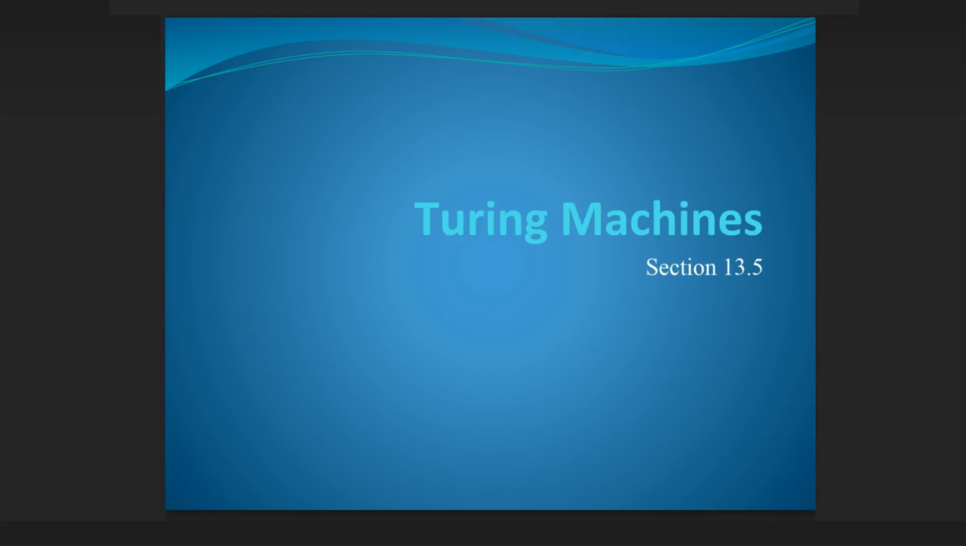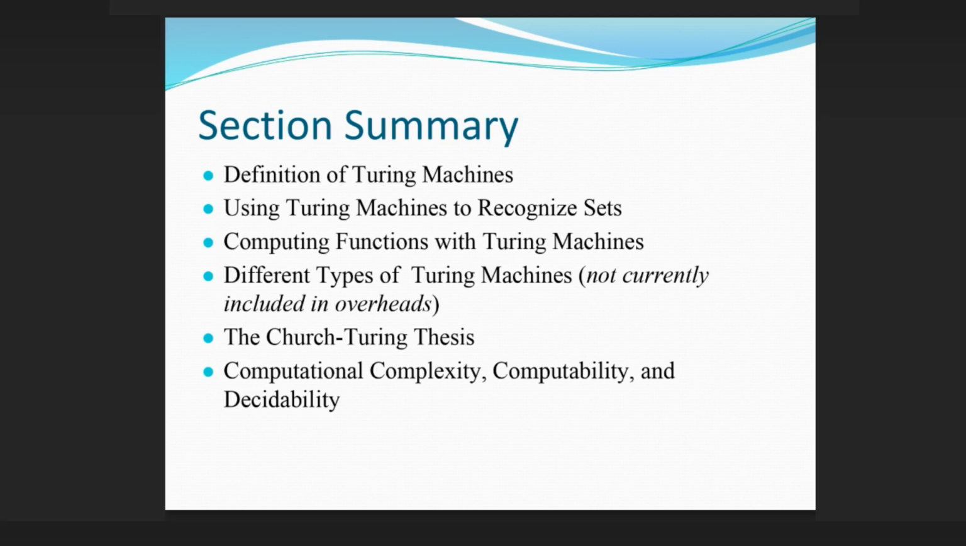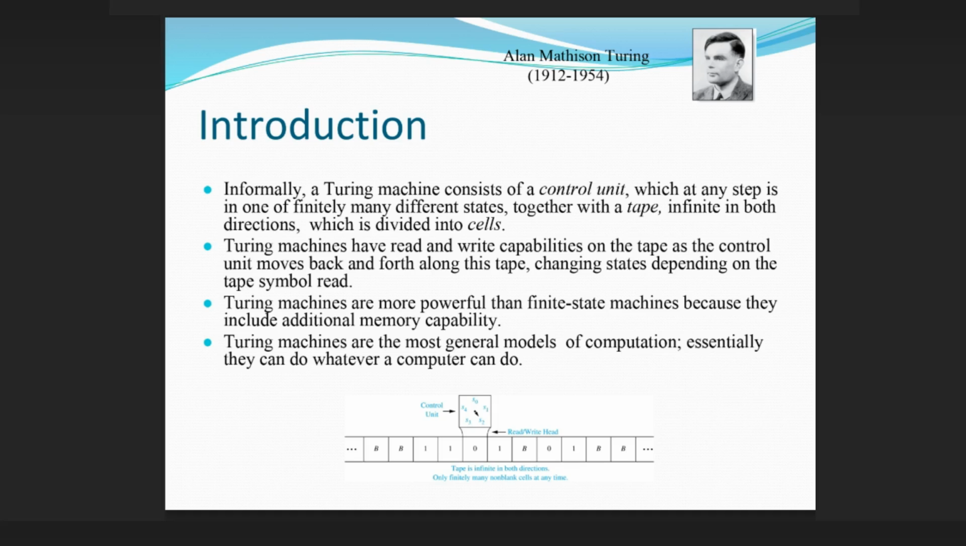Turing machines, Section 13.5. Section summary: definition of Turing machines; using Turing machines to recognize sets; computing functions with Turing machines; different types of Turing machines, not currently included in overheads; the Church-Turing thesis; computational complexity, computability, and decidability.